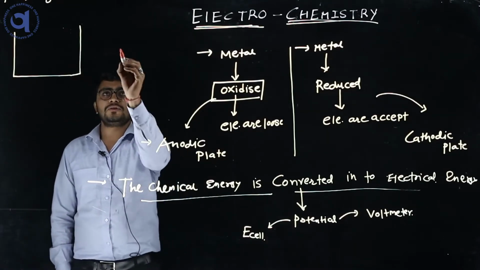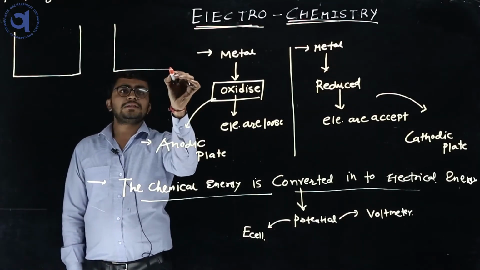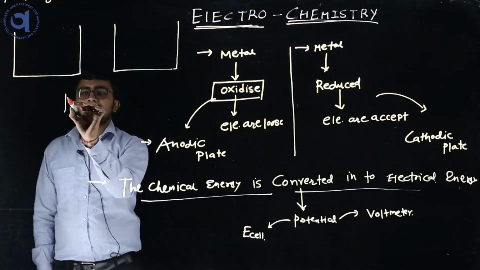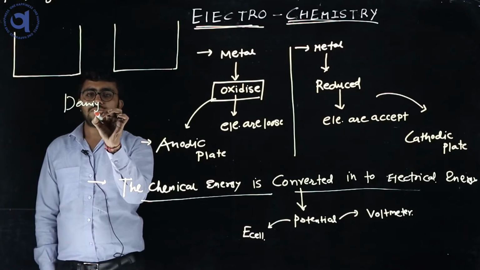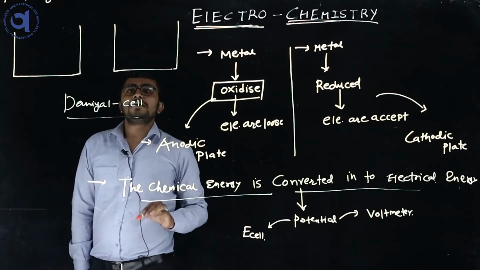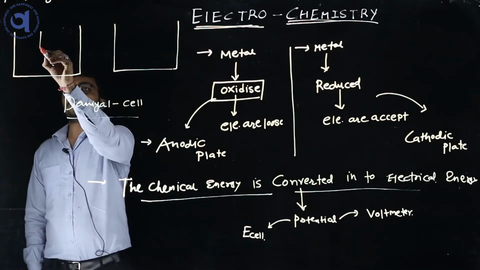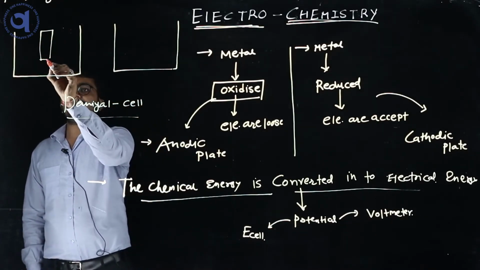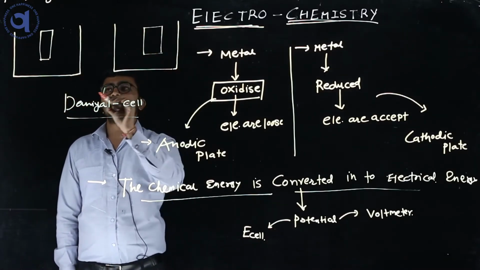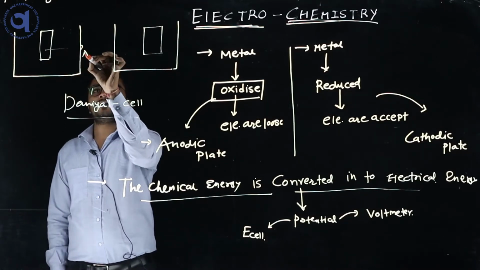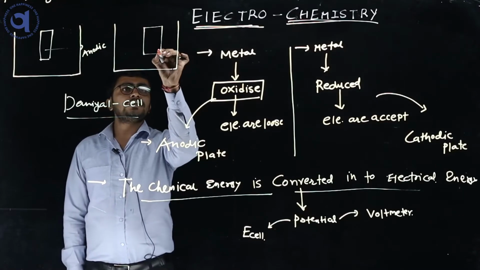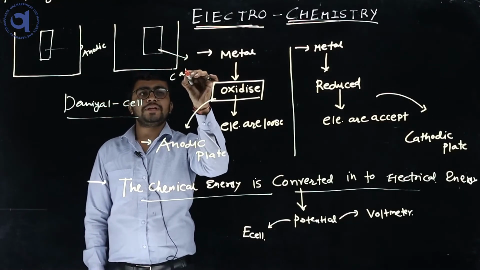What is a Daniel cell? It has one plate and another plate, in which one is the anodic plate and the other is the cathodic plate.